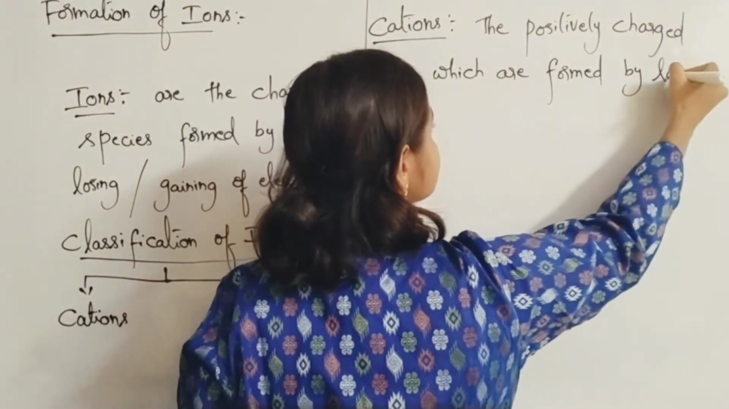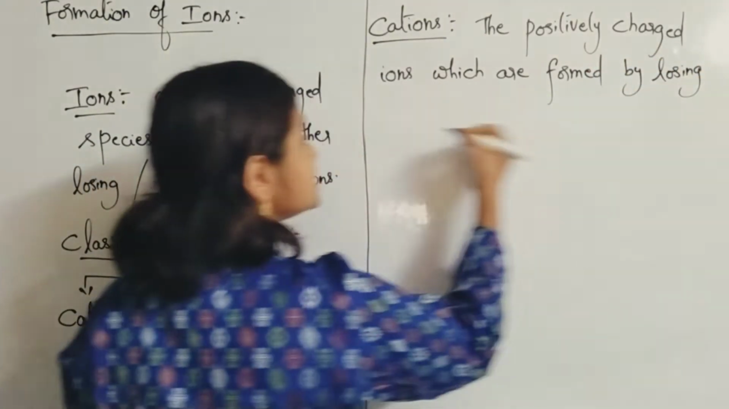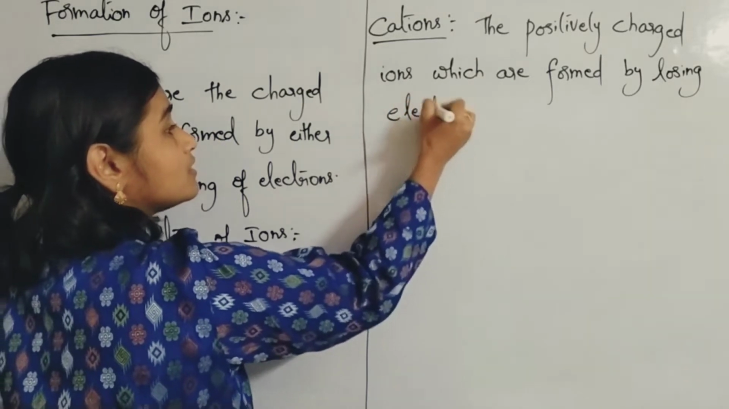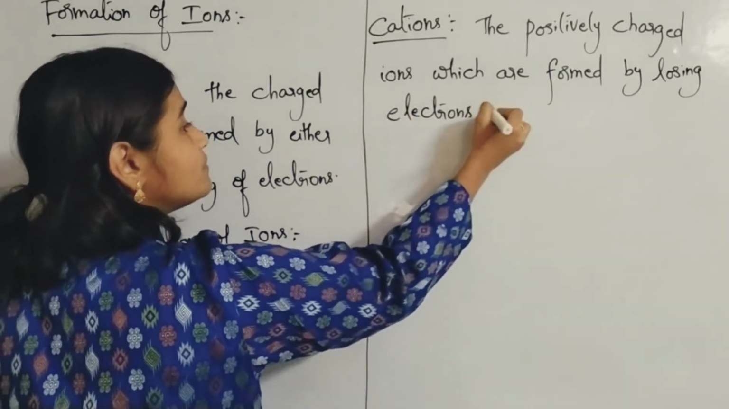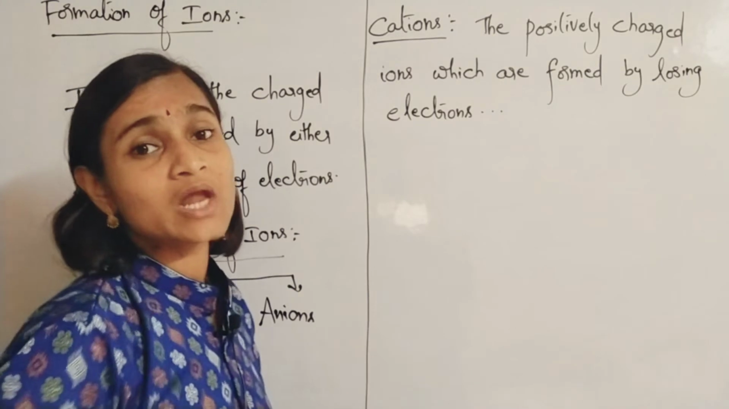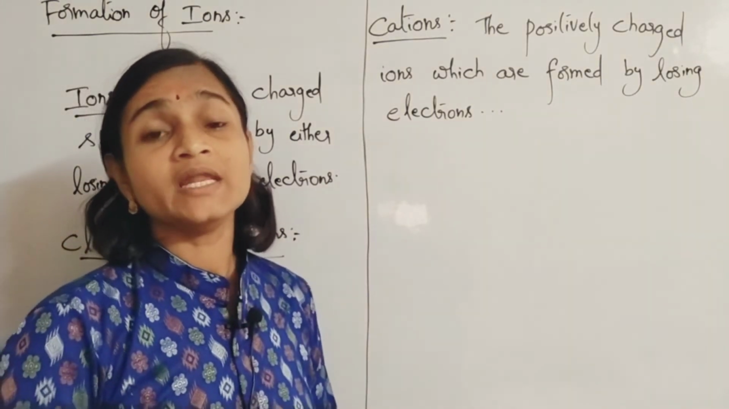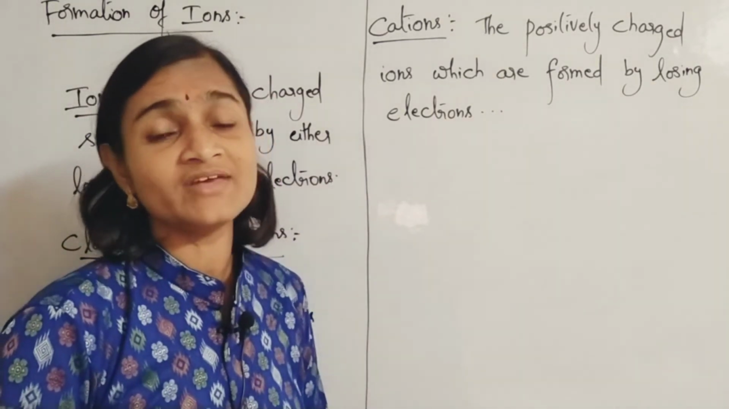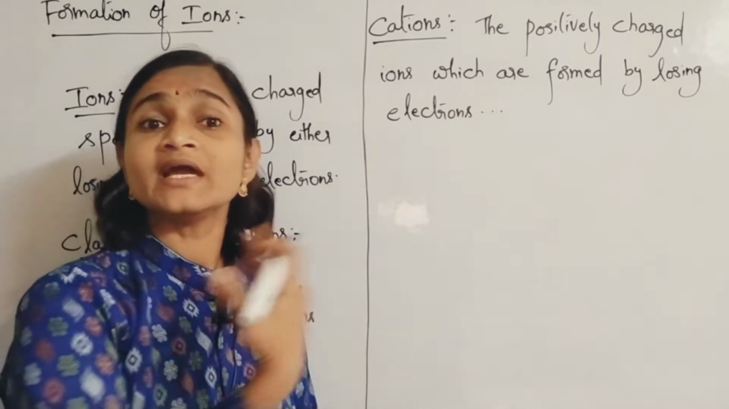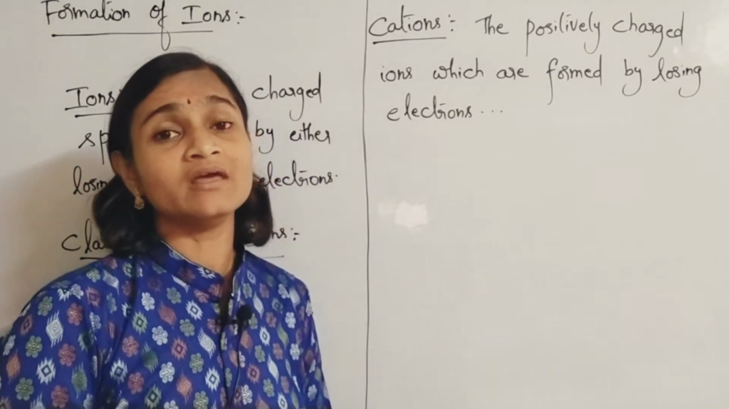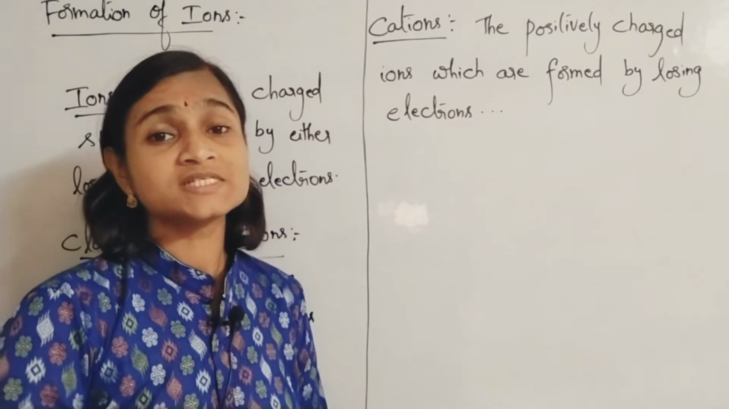Now, by losing electrons, the charged species will become positively charged. If electrons are lost, what does it mean? Negatively charged particles have gone away from that atom. If negatively charged particles have gone away, it will be left with positive charge.